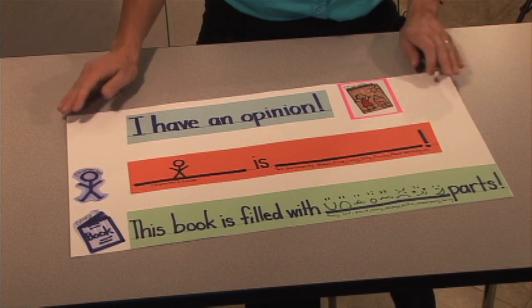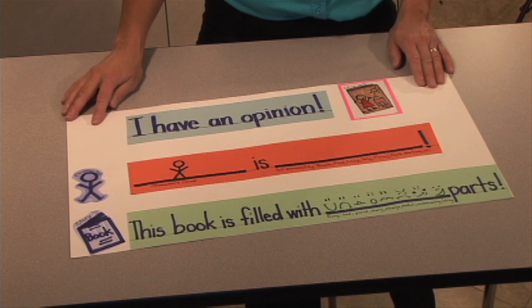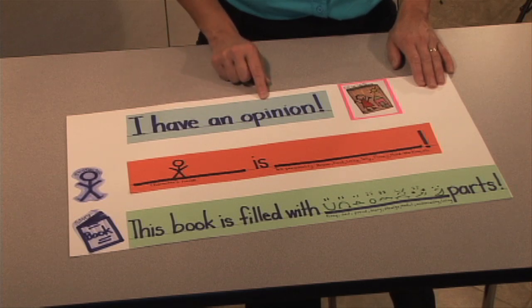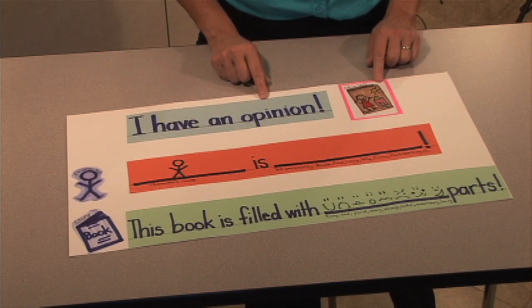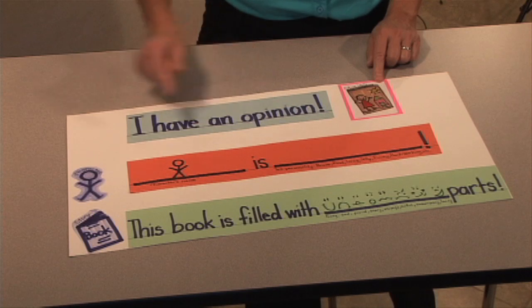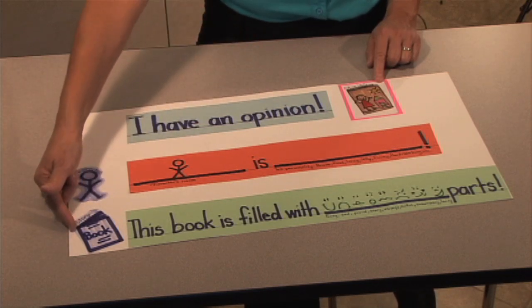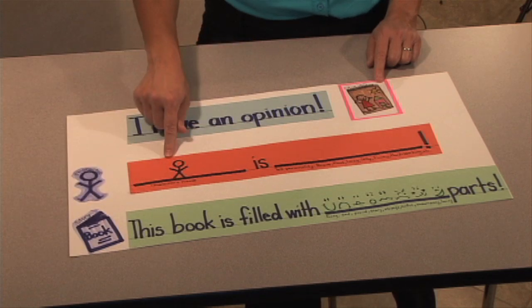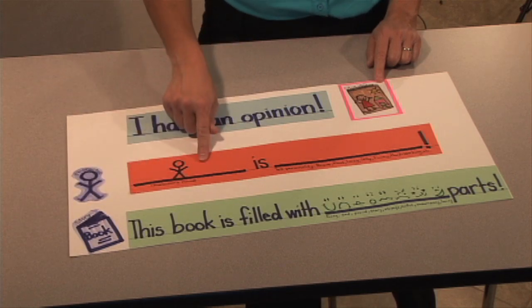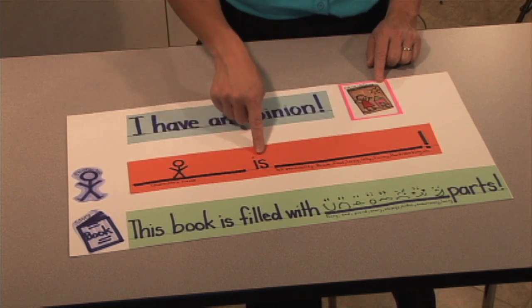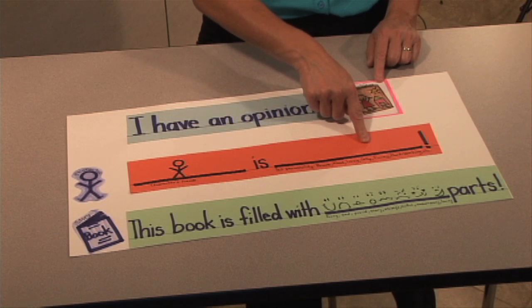Here's your chart after you read a story and you have an opinion. This way you can visually show children that you have an opinion about a story and what kind of opinion you'll have, whether you'll have an opinion about the character or about the story itself. When you have an opinion about a character, you put the character's name on this line, and then over here you put a personality trait. So Henny Penny is hardworking.